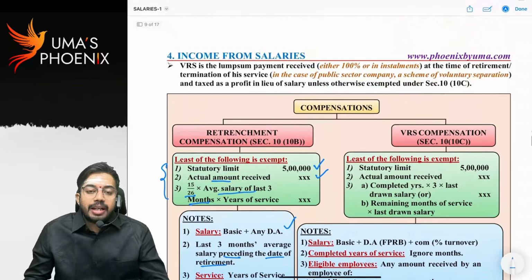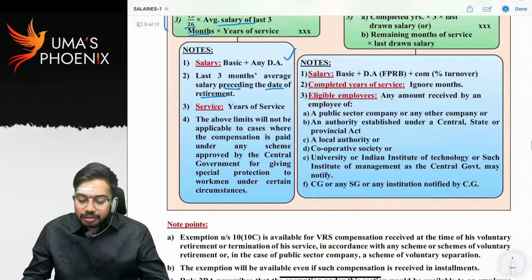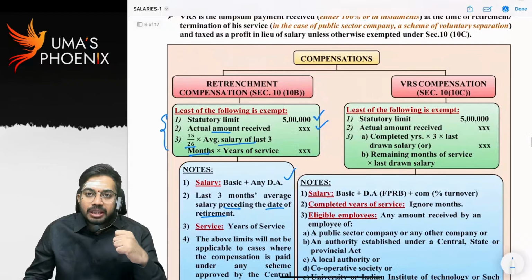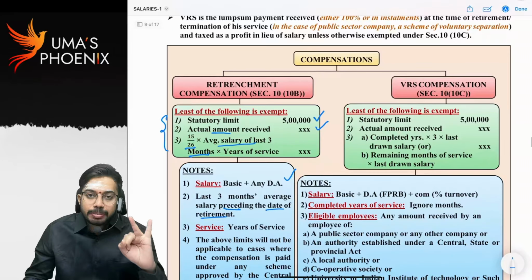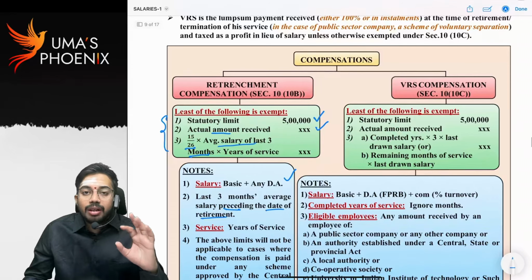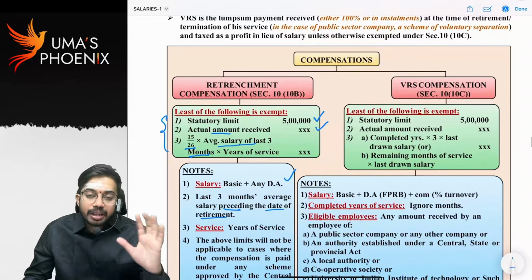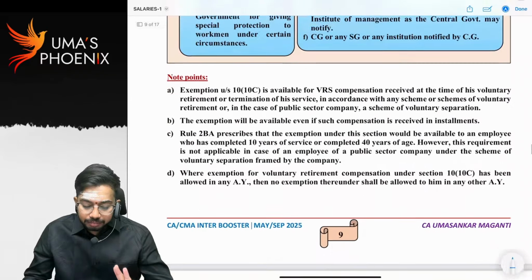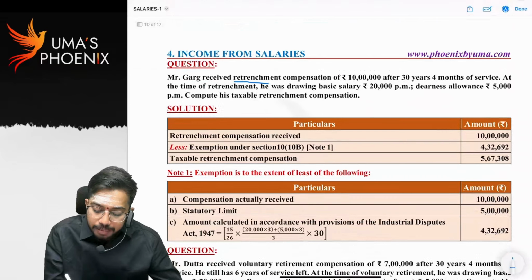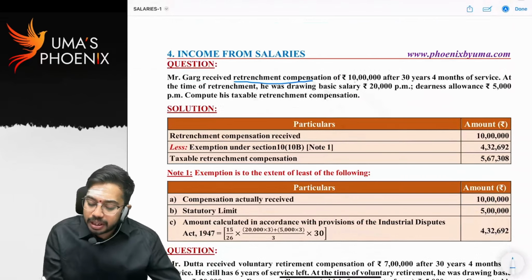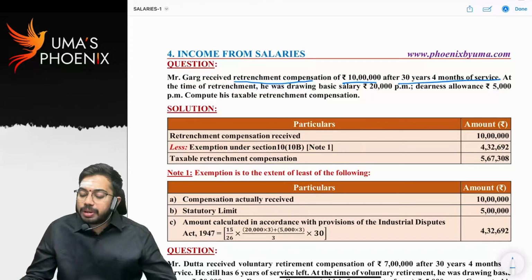So shall we see one example so that you will understand better? Retrenchment compensation received, exemption allowed in 3 steps. Statutory limit 5 lakhs, actual retrenchment compensation received, or 15 by 26 into last 3 months average salary into years of service. Now, Mr. Garg received retrenchment compensation. How much retrenchment compensation did he receive? 10 lakhs, after 30 years and 4 months of service.